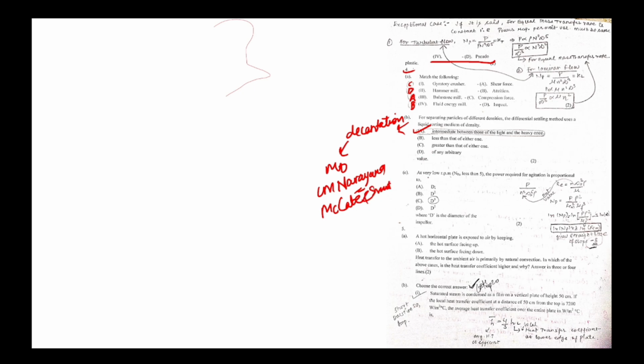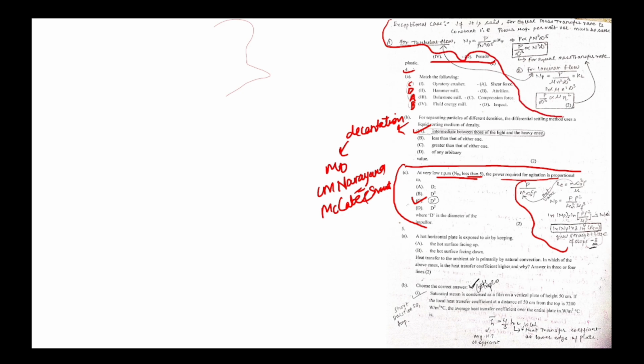Okay. At very low RPM, less than 5, the power required for agitation is proportional to dq. I will upload my notes for this question because this question is very important. Some part is written here, half part is written here, but don't worry, at the end of the lecture I will upload my notes so that you can read them, and those are very straightforward. You can just read them and you will understand.